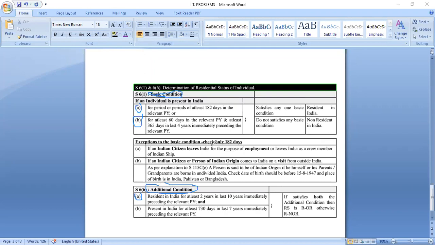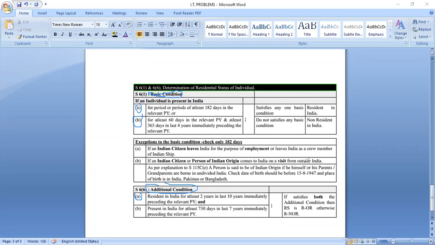Now there are some exceptions. For those Indian citizens who leave India for the purpose of employment, or leave India as a crew member of an Indian ship, you have to check only rule A of the basic condition. Rule B is not required. Another is if an Indian citizen or person of Indian origin comes to India on a visit from outside India.